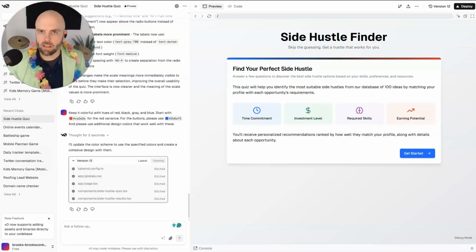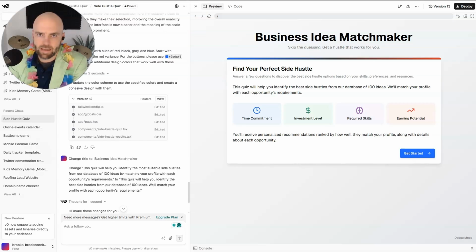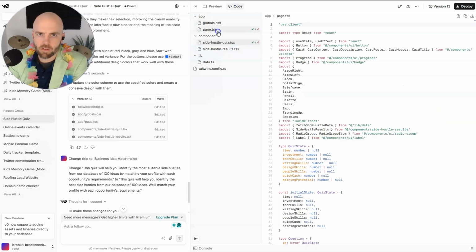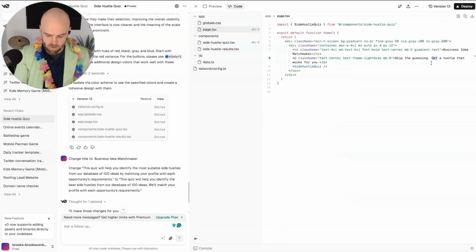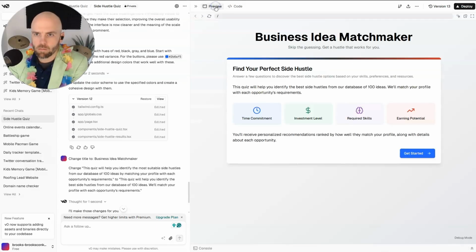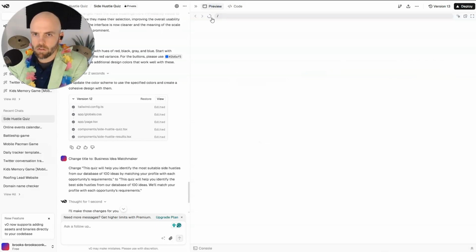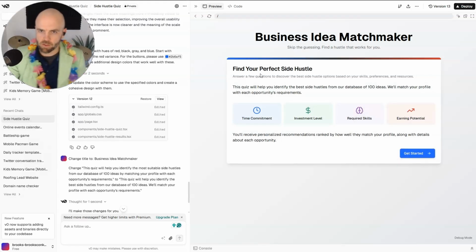All right, let's go ahead and make these changes. Why not? Not get a hustle, let's do find a hustle. And again, I'm not going to ask questions, I'm just going to adjust it here. Find a hustle that works for you. Save that code. Preview that code. Refresh screen. Find a hustle that works for you. Okay. Find your perfect side hustle. Answer a few questions. I like this.